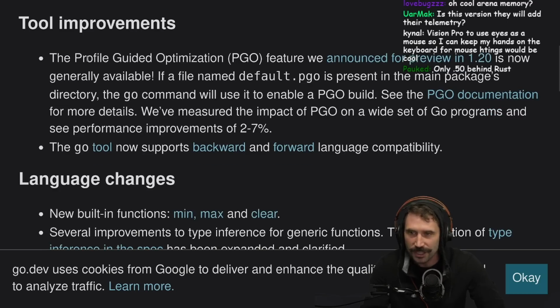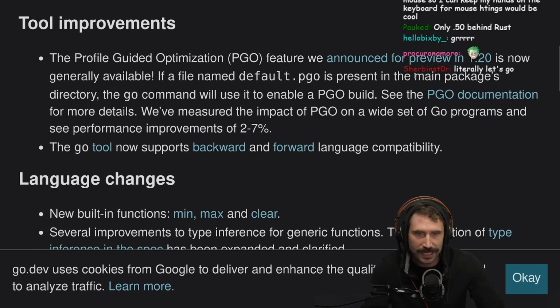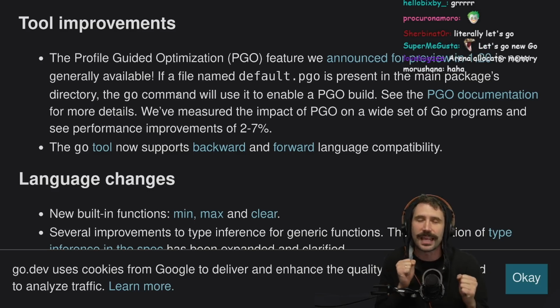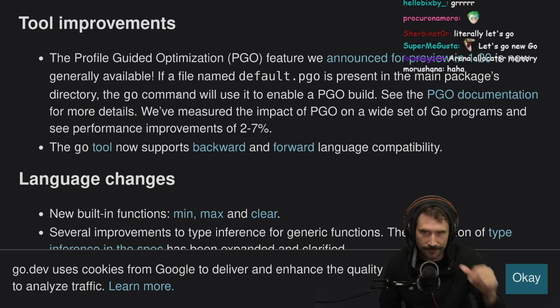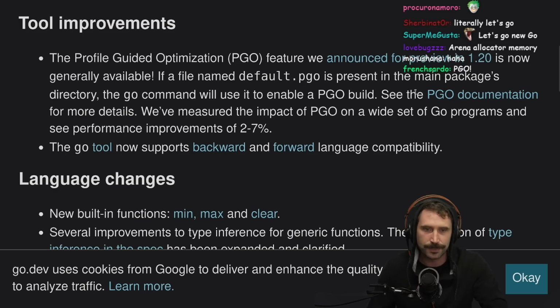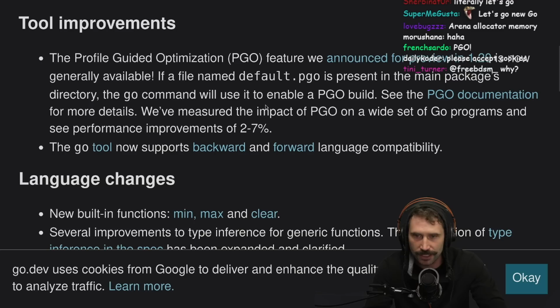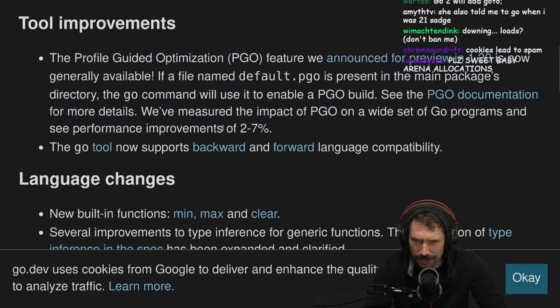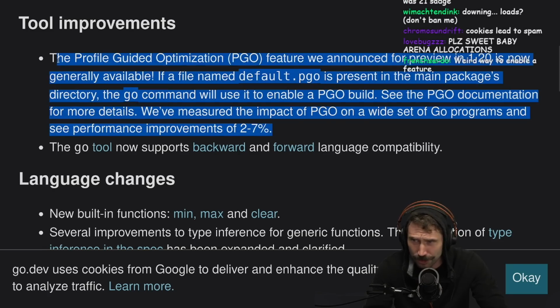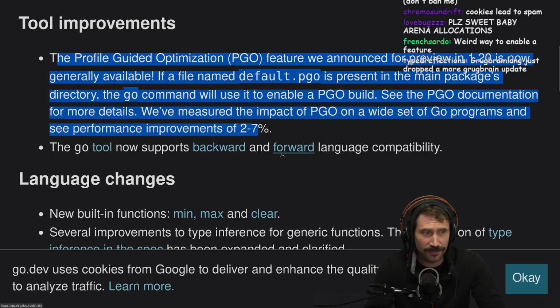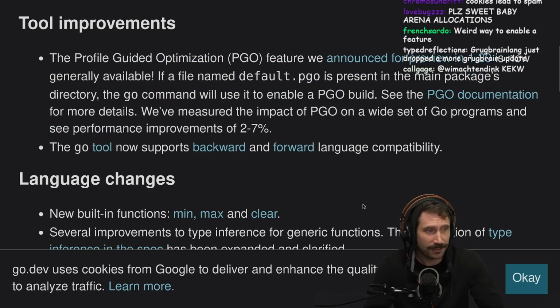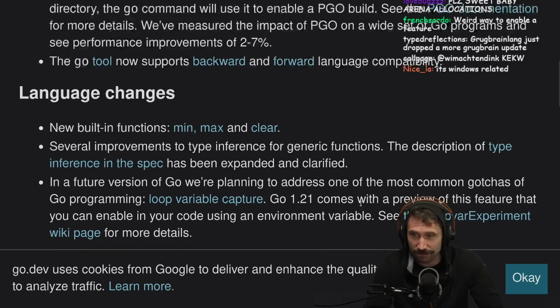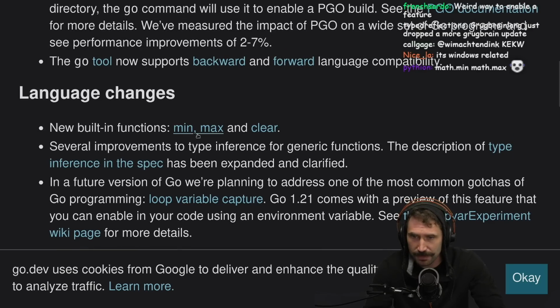Tool improvements. The profile guided optimization feature we announced for preview in 1.20 is now generally available. I really hope they have arena allocations. If a file named default.pgo is present in the package directory, the Go command will use it to enable PGO build. See the PGO documentation for more details. Cool. The Go tool now supports PGO, a 2 to 7% improvement in performance. That's huge. When it comes to servers, if you could magically get 7% better performance on large companies, that's great. Language changes: new built-in functions min, max, and clear.